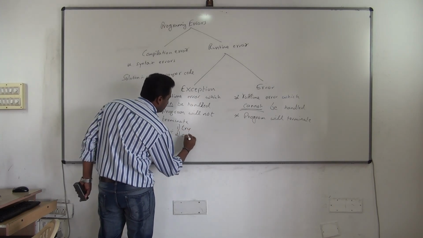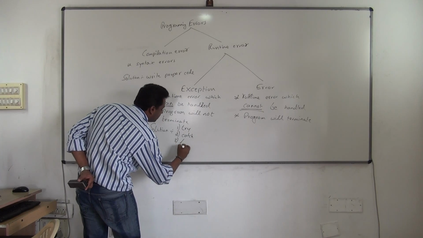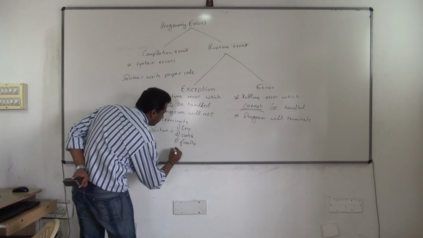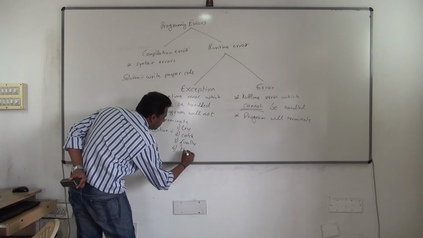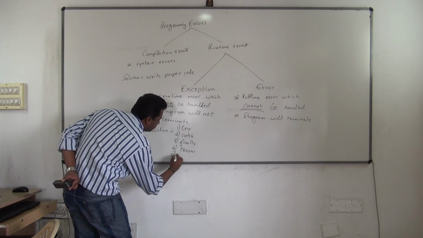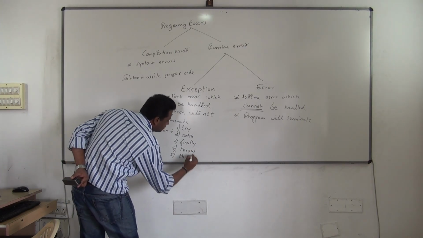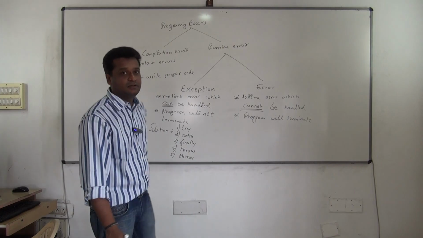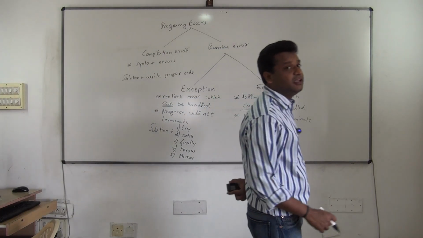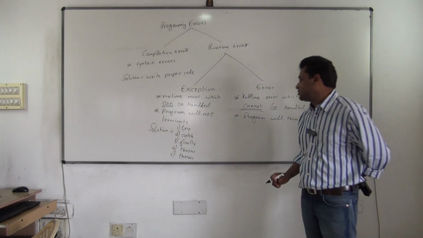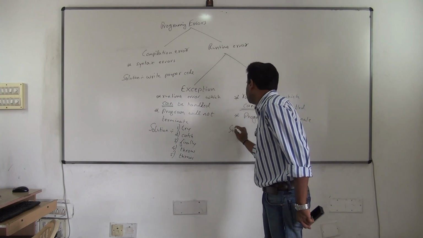Second one, catch. Third one, finally. Fourth one, throw. Fifth one, throws. So these are all again keywords now. Java is giving you 5 keywords for exception handling. Understood?